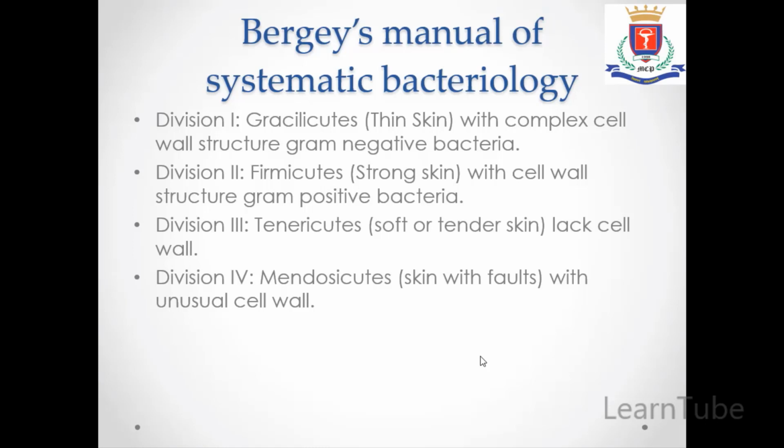Example is gram-positive bacteria. Division 3 was Tenericutes, that is soft or tender skin, which did not include any cell wall. And Division 4 was Mendocicutes, which had skin with faults, that is, the cell wall was not entire and whole, it was unusual, it may have gaps in between.